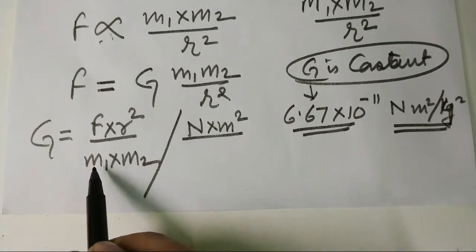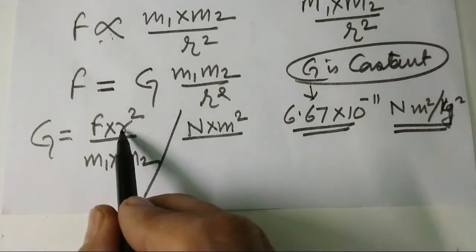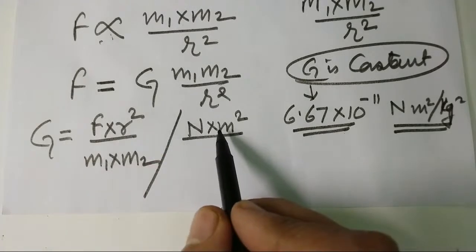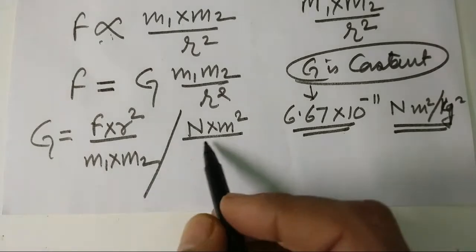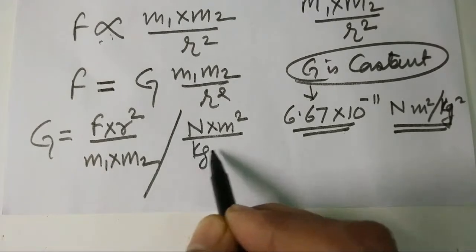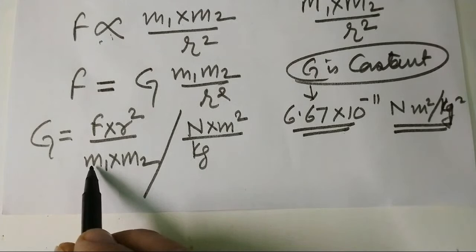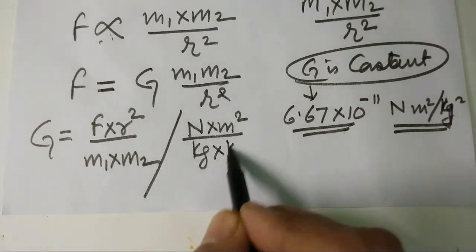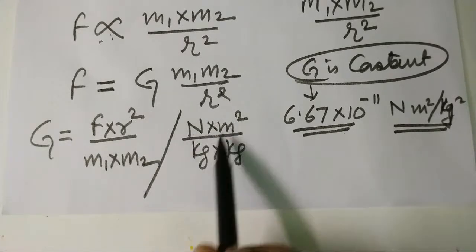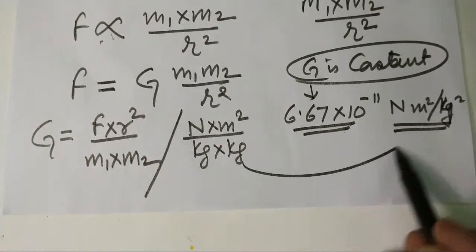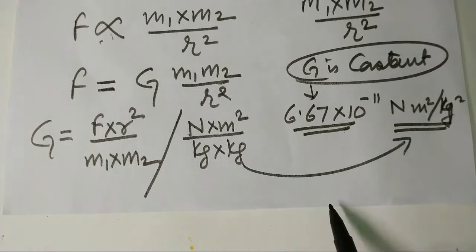And m1 is the mass. Mass is measured in kilogram. So kilogram is the mass of the first body, kilogram is the mass of the second body. So when I use this, it becomes Newton meter square divided by kilogram square. That is where this unit comes from.